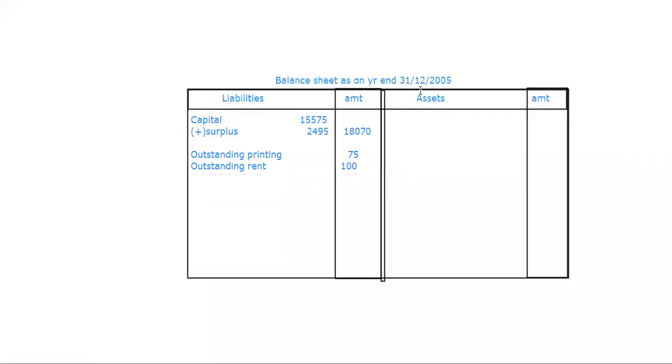Now that's it. Now come down to our balance sheet asset side. This one I'll follow exactly the way I have seen in the opening balance sheet. In the opening balance sheet, the first item we had is what? Cash, and also bank. I'm going to have cash. Now how much? There it was 3,000, but we will take the closing balance. So the closing balance, how much did we get? The carry down balance from receipts and payments.